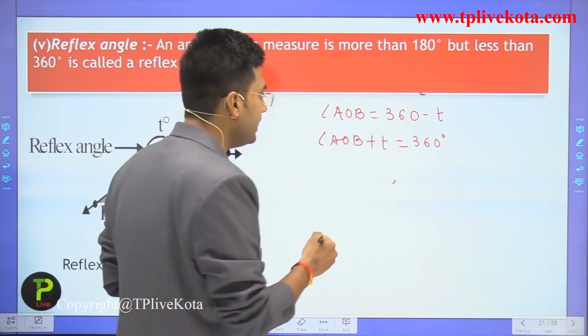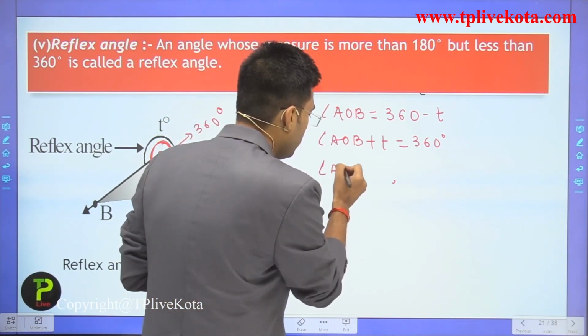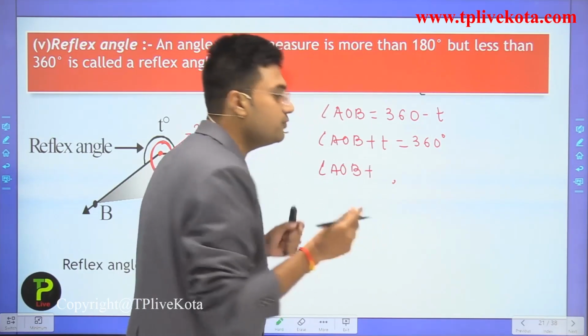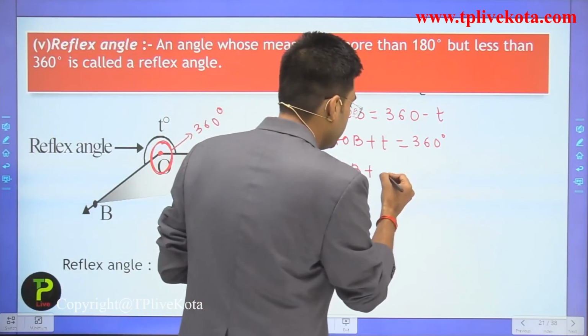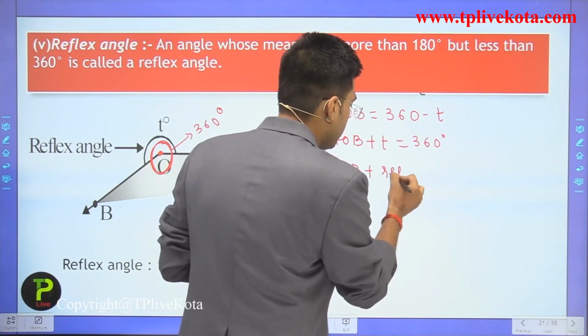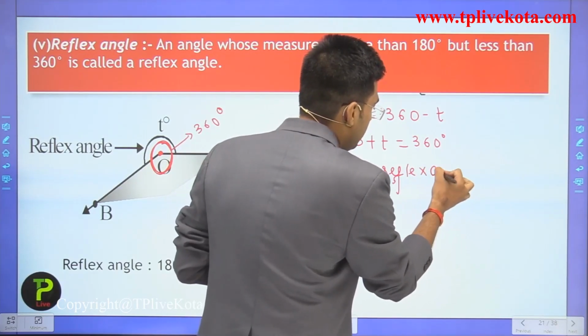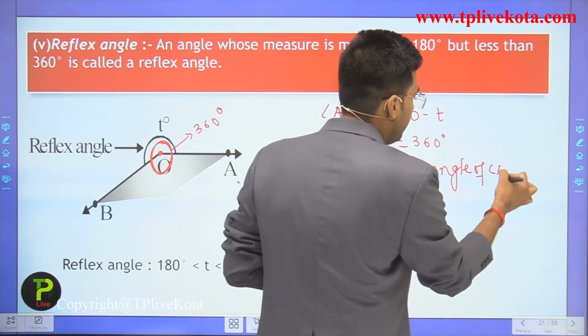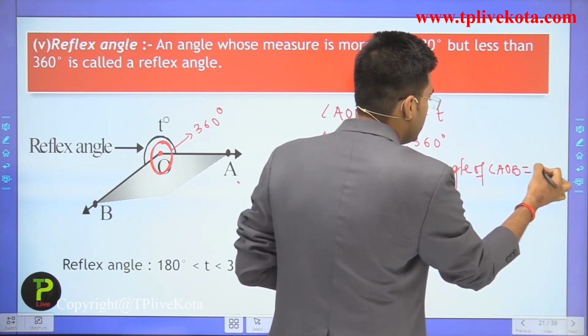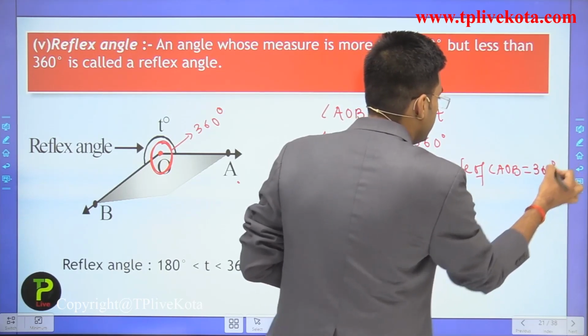Here T is the reflex of angle AOB. So angle AOB plus the reflex of angle AOB is equal to 360 degree.